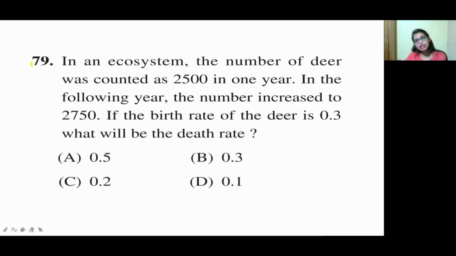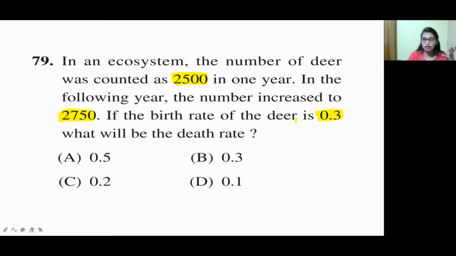Now move on to the next question. In an ecosystem, the number of deer was counted as 2500 in 1 year. This is somewhat of a math problem. In the following year, the number increased to 2750. If the birth rate of the deer is 0.3, what will be the death rate? Questions like this are asked repeatedly. One year they ask the death rate, another year the birth rate. So don't skip it.